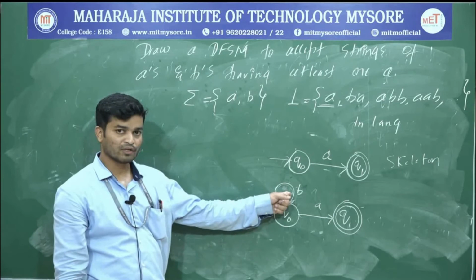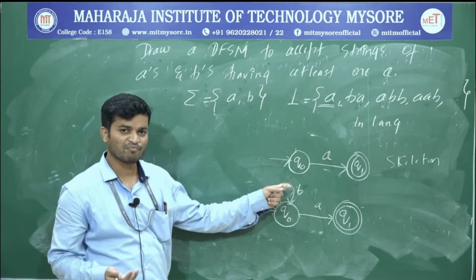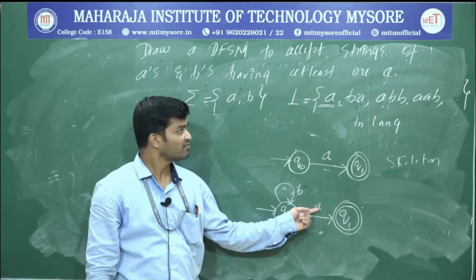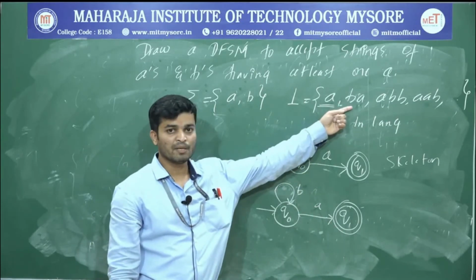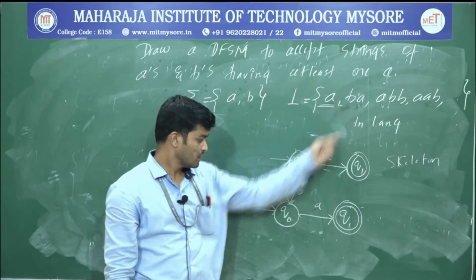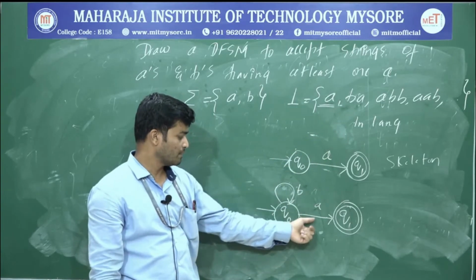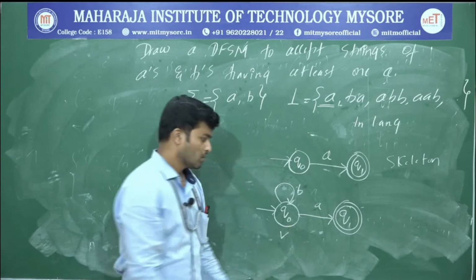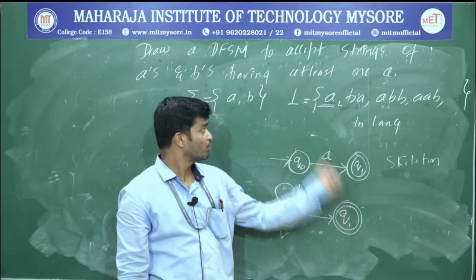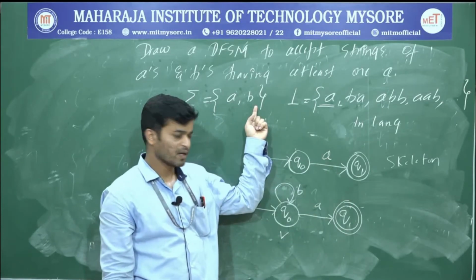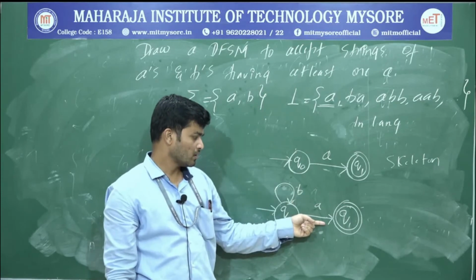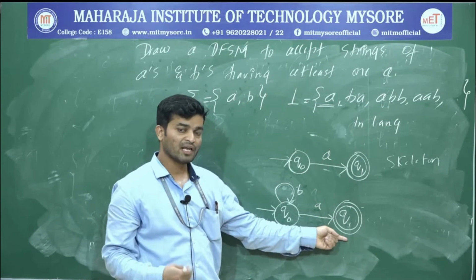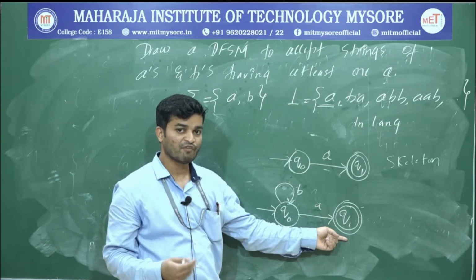So I can write that loop. Why? Because if there are N number of B's, before going to the accepting state I will have at least 1 A. So that satisfies our minimum requirement, at least 1 A. If you observe Q0, there is a path for A as well as B. Therefore Q0 is over. Now go with Q1. There is no path forward for both A as well as B. Just observe here, already I am accepting 1 A. Then if I have N number of A's, that is a valid string. Why?